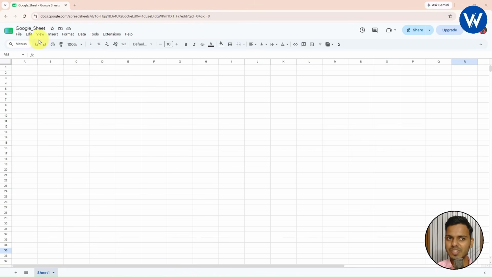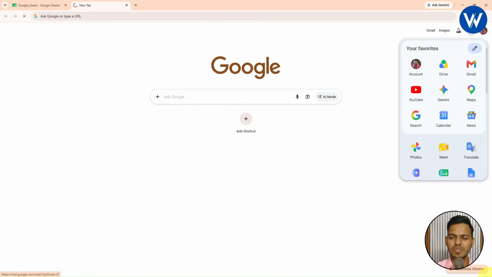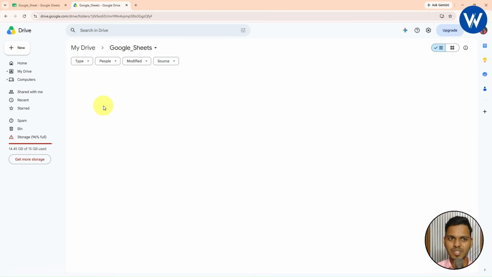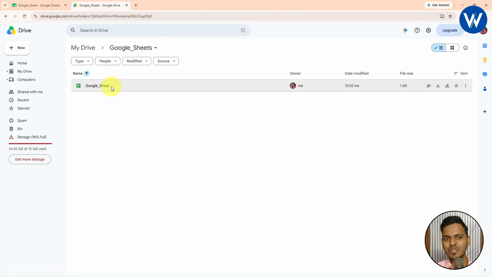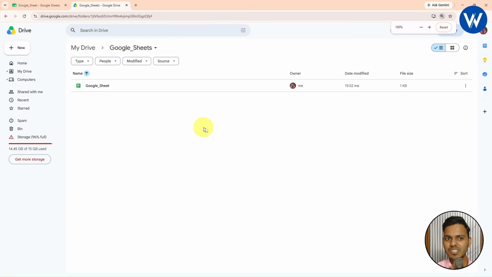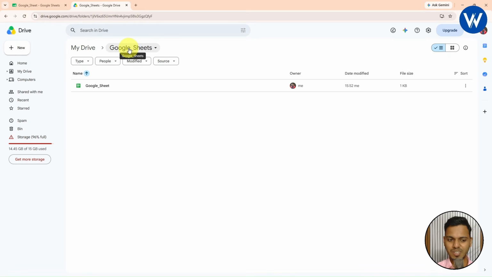And if you want to see this Google Sheet, let me show you guys. I will simply go to Google Drive. Yes, open the Google Drive. This is the Google Sheets folder, right? So once you click here, you will be able to see the Google Sheet. I hope it is visible, right? Now whatever changes you make inside this Google Sheet, it will automatically save in this Google Sheets folder. This is very important guys. First you need to understand this concept.